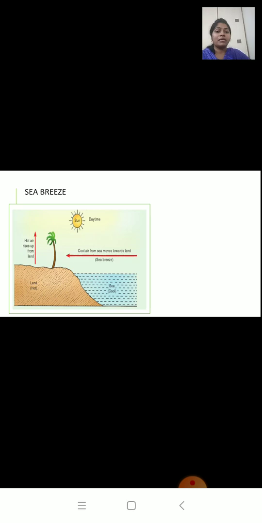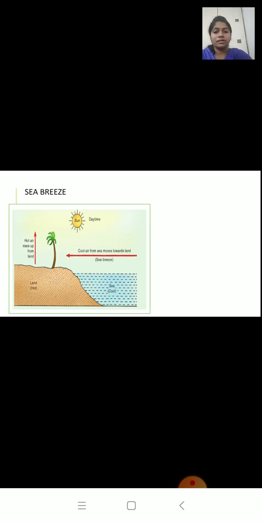The air near the sea is cool. So as this cool air comes from the sea, it takes the place of the hot air. This hot air will rise up, and when it comes near the sea, it will become cool and descend into the sea.